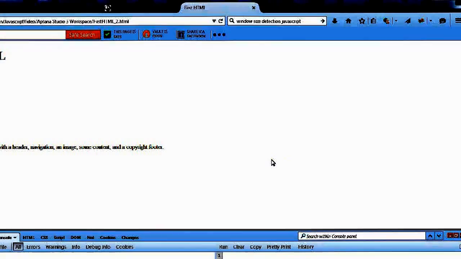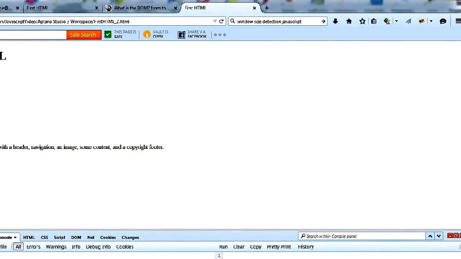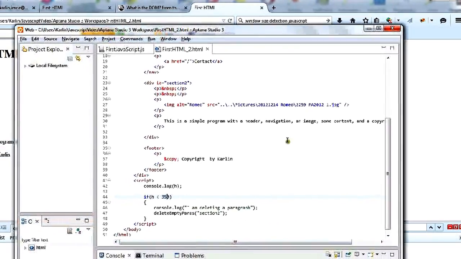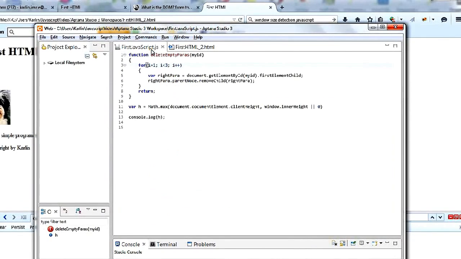Okay, this time we're going to actually write some JavaScript and put that JavaScript into an HTML program. We have a program very similar to the one we had previously, but I'm going to show you some code here. First, I'm going to show you the JavaScript code that we wrote in a separate file called first.javascript.js. JavaScript files typically have the suffix .js.